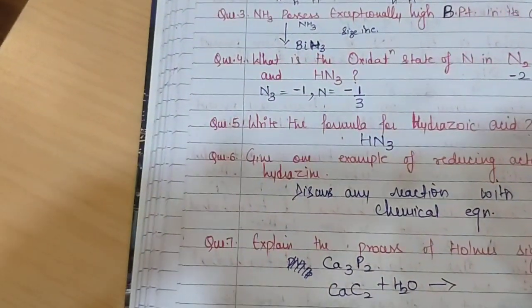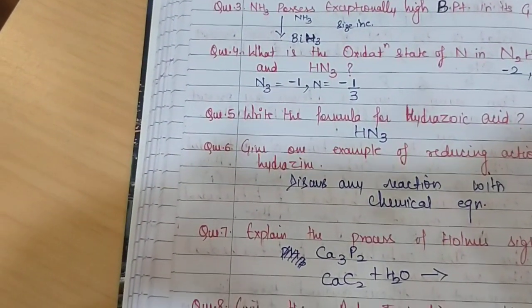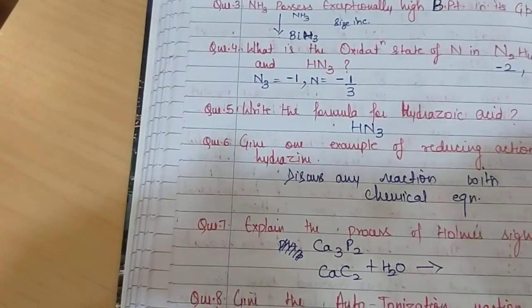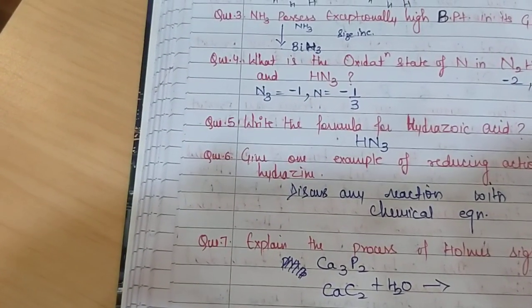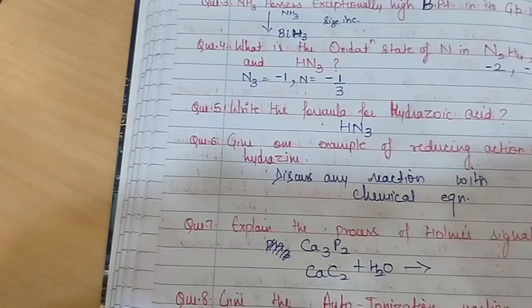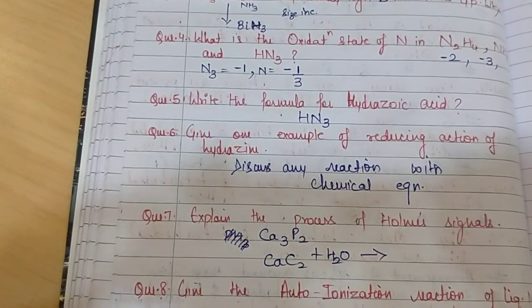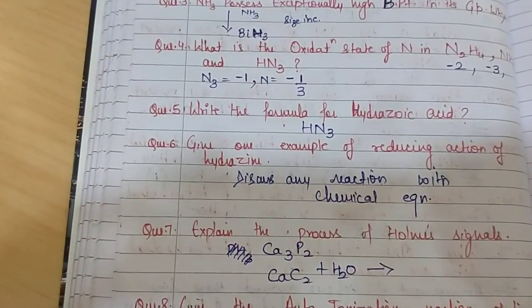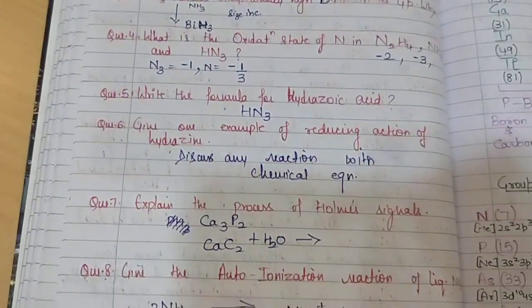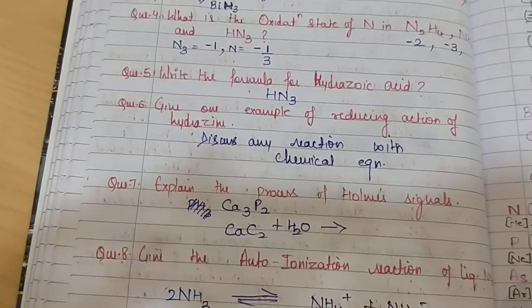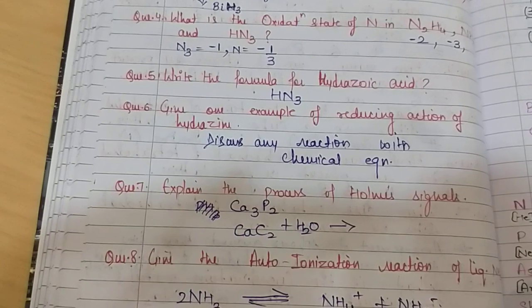Next, you have to write the formula for hydrazoic acid. It is HN3. Give one example of the reducing action of hydrazine. Here you will have to discuss at least one reaction, and you will have to write the chemical equation also. In the next question, explain the process of Holmes signals.